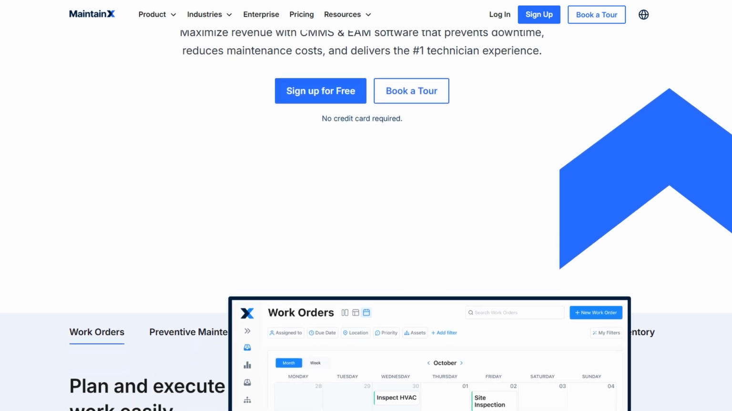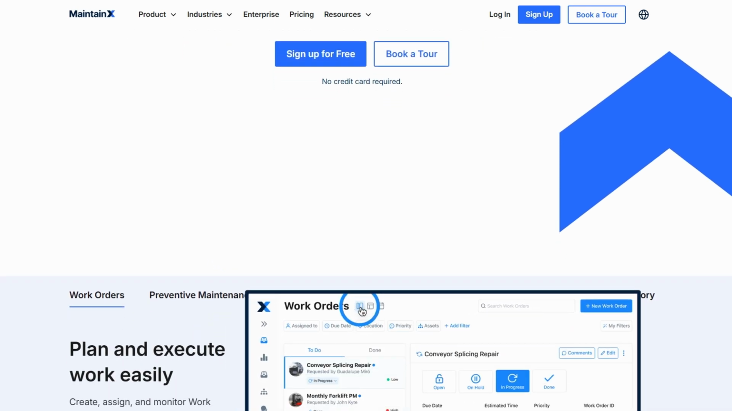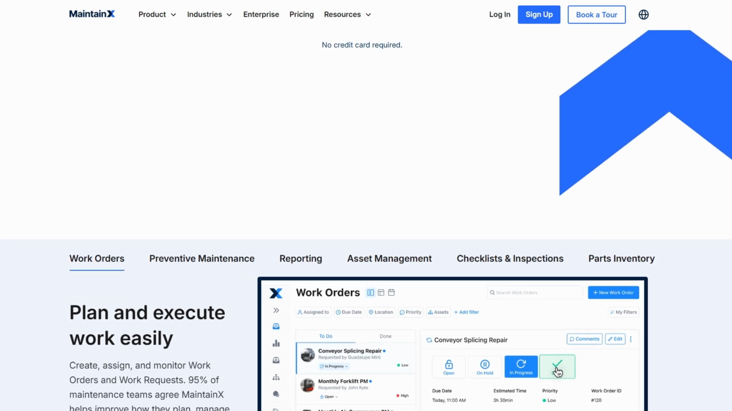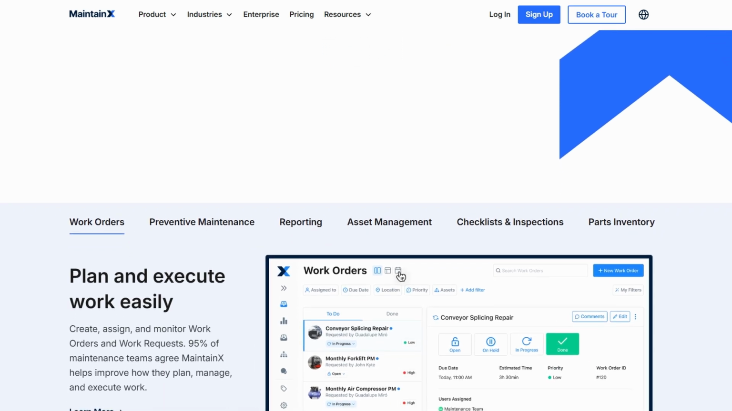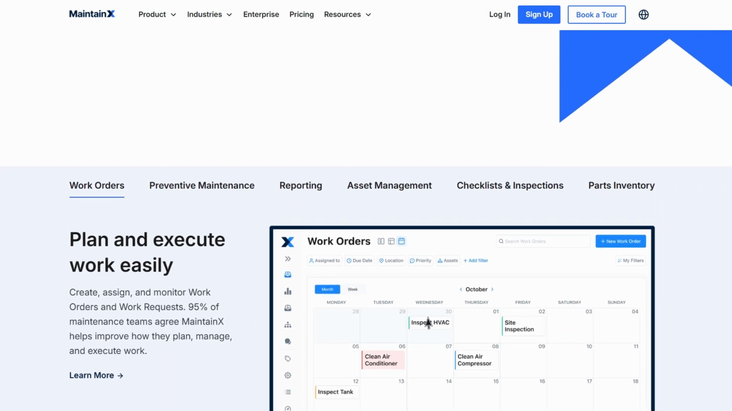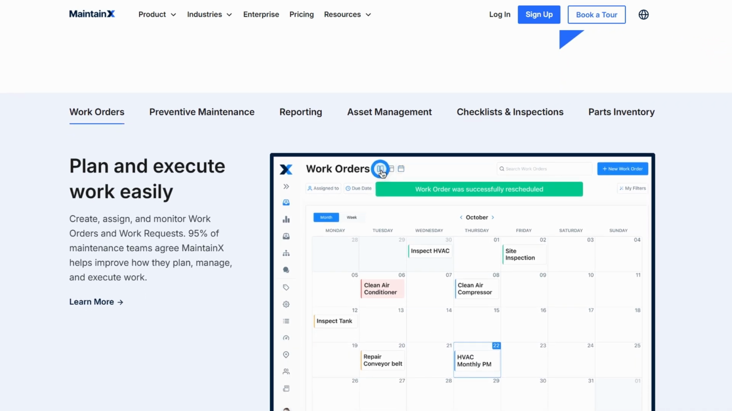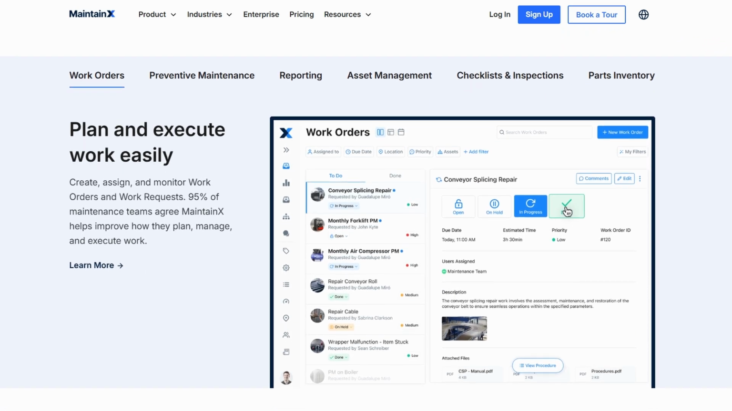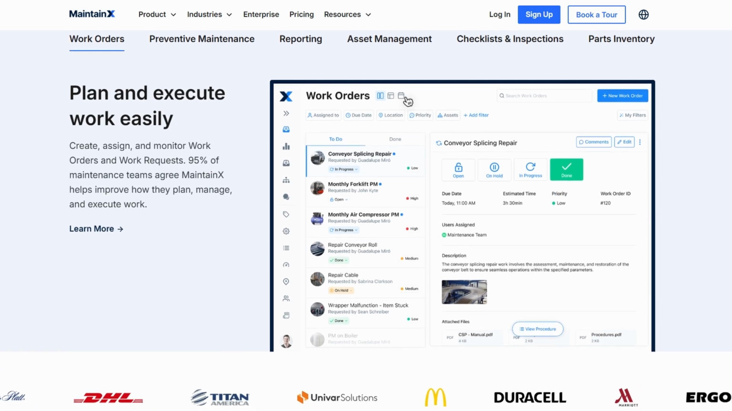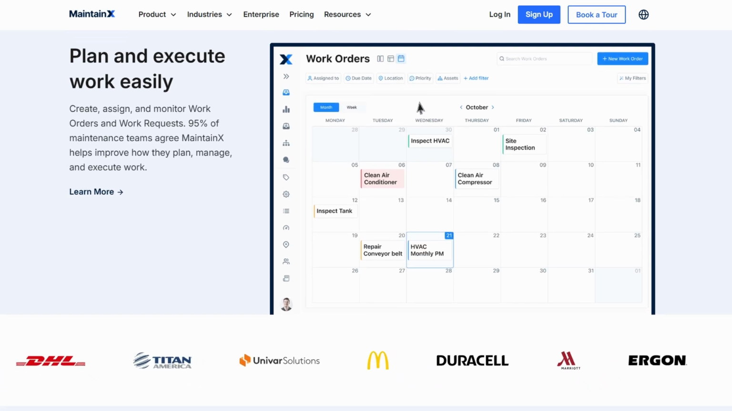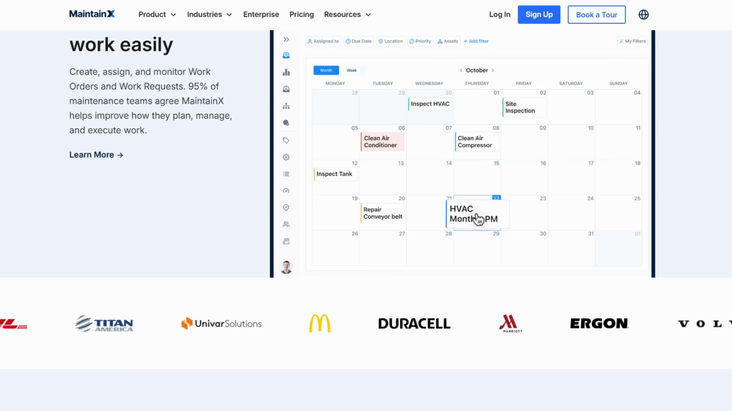By breaking things down into easy-to-understand sections, you'll be able to quickly get up to speed and make the most out of the platform. Whether you're trying to improve your maintenance processes, track assets, or stay on top of your team's tasks, MaintainX offers a comprehensive solution to keep everything running smoothly.